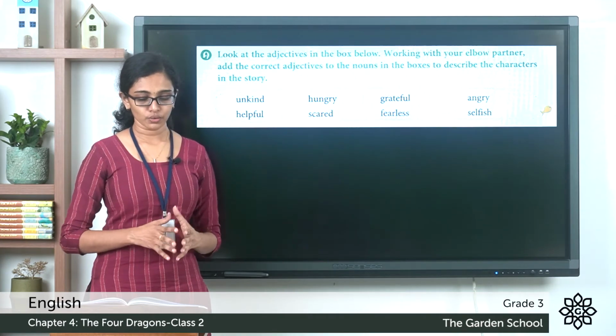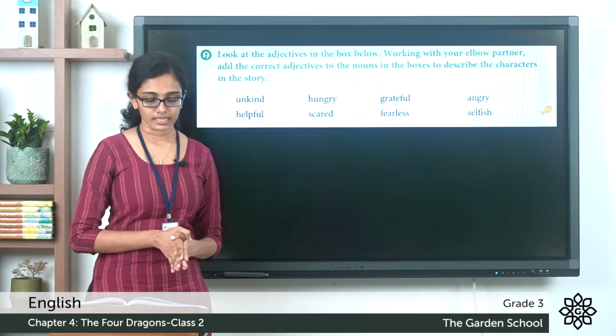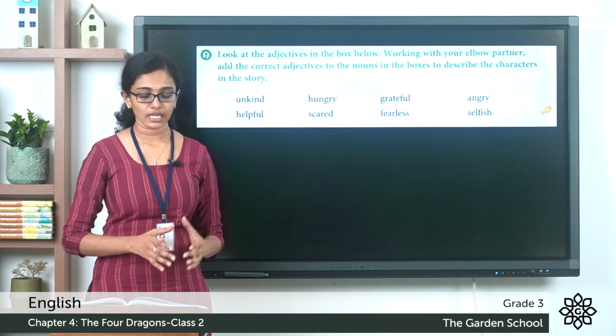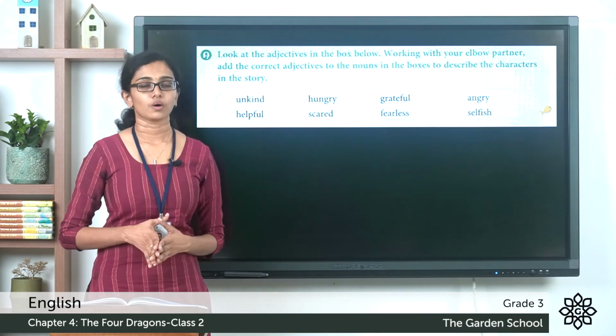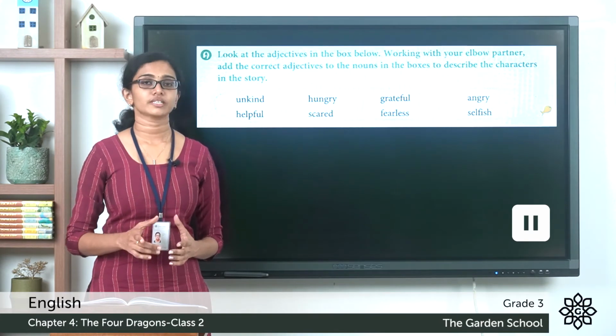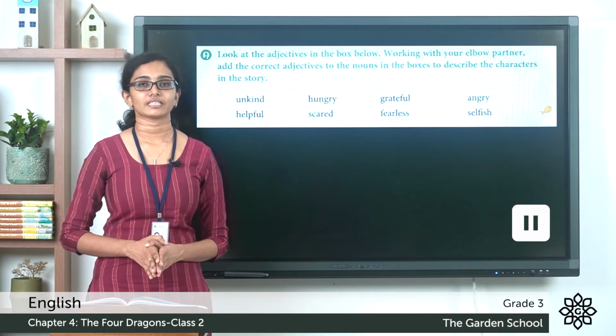So you have to identify the adjectives that will describe this noun given there and you have to write down the sentences from the story where these adjectives and nouns are used. So you can do this as an activity now. Once you are done with that, you can come back. Please pause the video and do the activity.